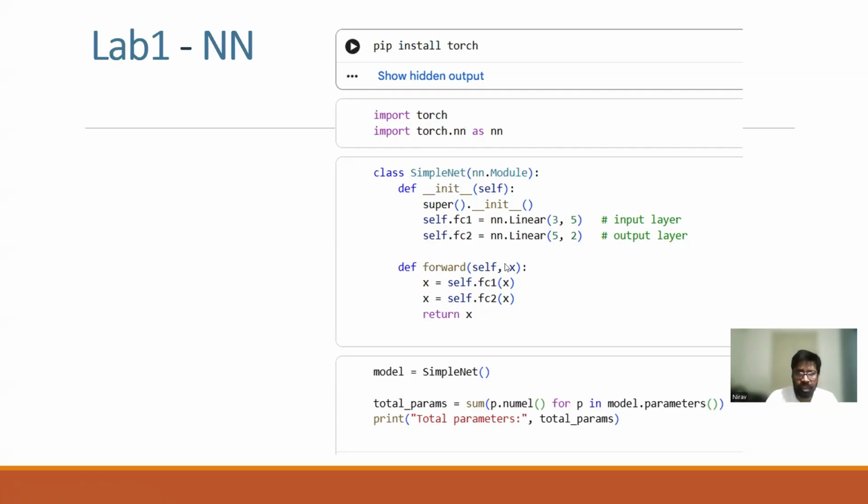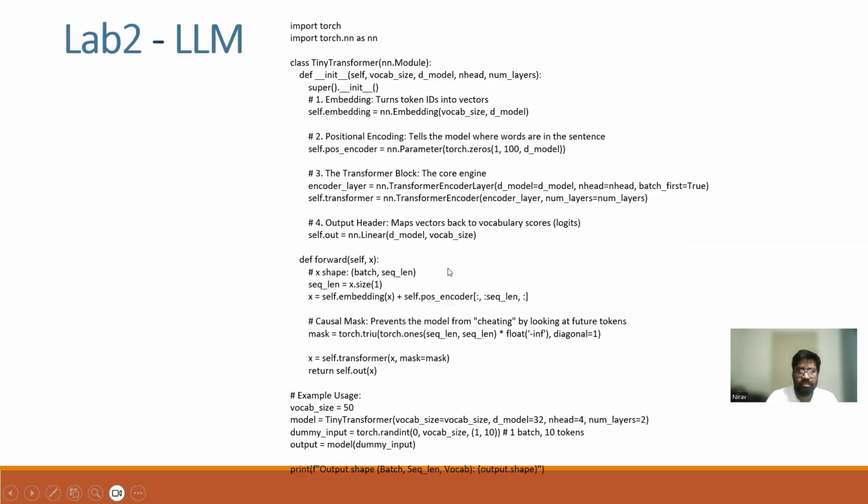Those problems can be solved using this neural network, so you need to practice. And once you learn about the LLM and transformer architecture, write a small LLM, train it, run it, and check how the vocabulary size is created. So you will get a good grasp of LLM concepts.